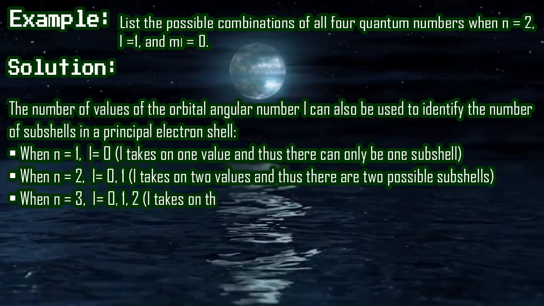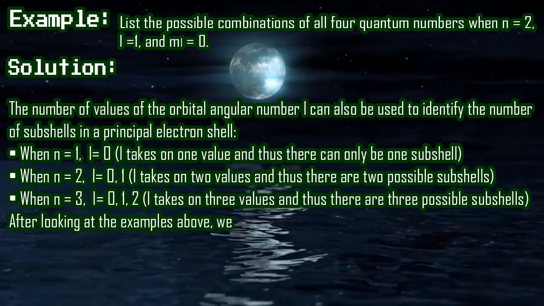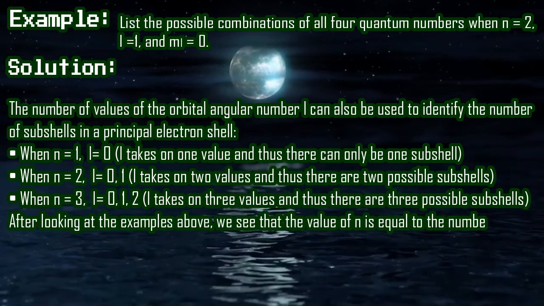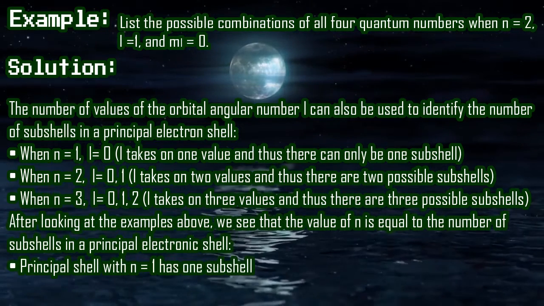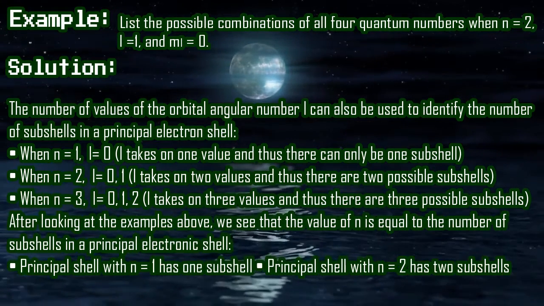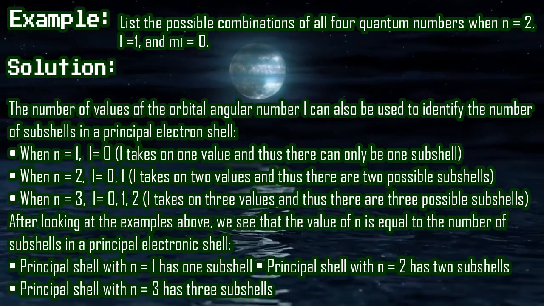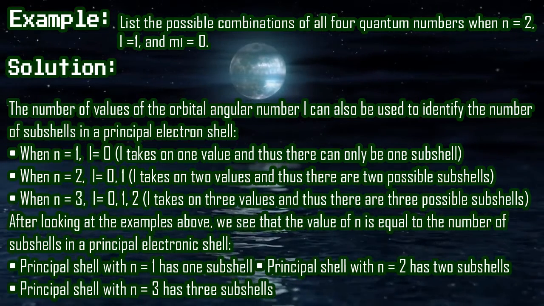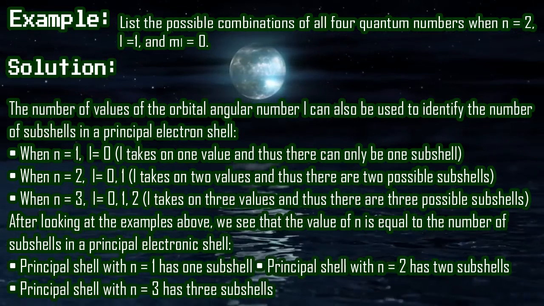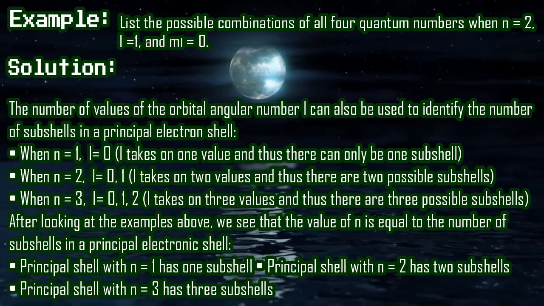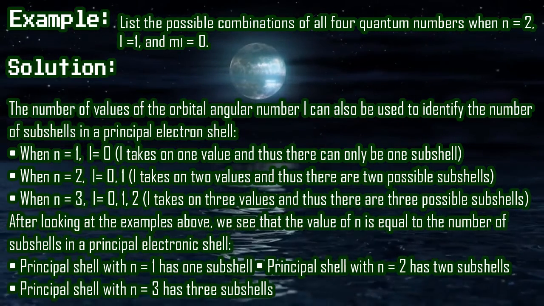This we can clearly explain under this. Again, if we go for the reverse, if 2py is given to us, or say 3dxy is given to us, then in 3dxy, 3 means n equals 3. Now for d the value of l will be 2, and for xy the value will be plus 2, right? So the quantum number values will be n equals 3, l equals 2, and ml equals plus 2, right? So these different types of questions may come from here.